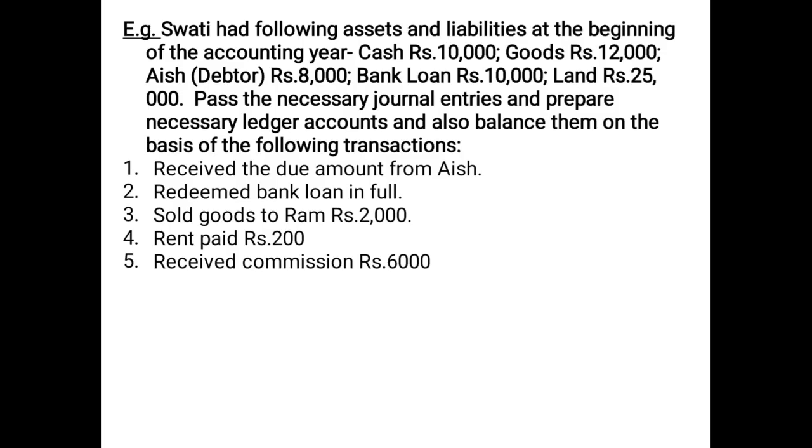The next transaction, sold goods to Ram. The word cash is not given, so we will assume that it is a credit sale. So we will pass the entry as Ram debited to sales 2,000. Then rent paid, entry will be rent account debited to cash account 200. Received commission, the entry will be cash account debited to commission account 6,000.